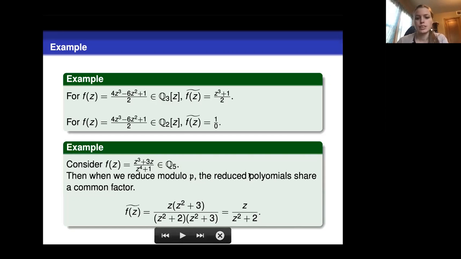So we're interested in seeing how these rational functions reduce, and if they reduce nicely, then some of these dynamic properties are maintained in this reduction, and if it doesn't reduce nicely, then we can say that this map has bad behavior at that prime.